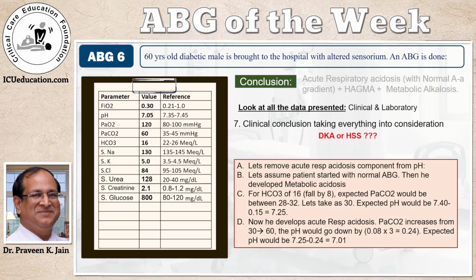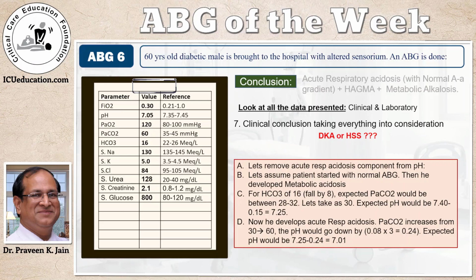Because of the very unusual acute respiratory acidosis, which is not a feature of DKA or HHS, I wanted to know what the pH would be if we have eliminated the acute respiratory acidosis. Now, let me warn you, this calculation, if you find it confusing or if this is going to confuse you, please ignore it and go on to the next slide. You can just ignore it.